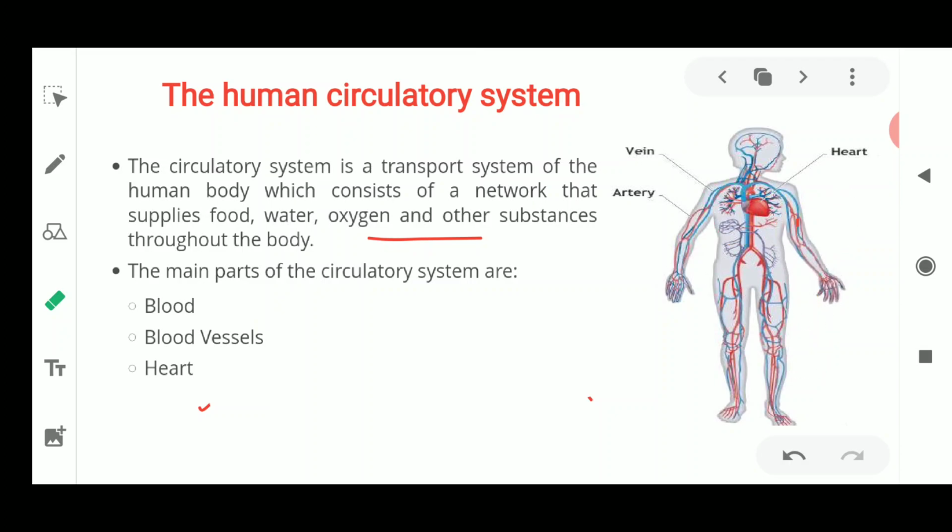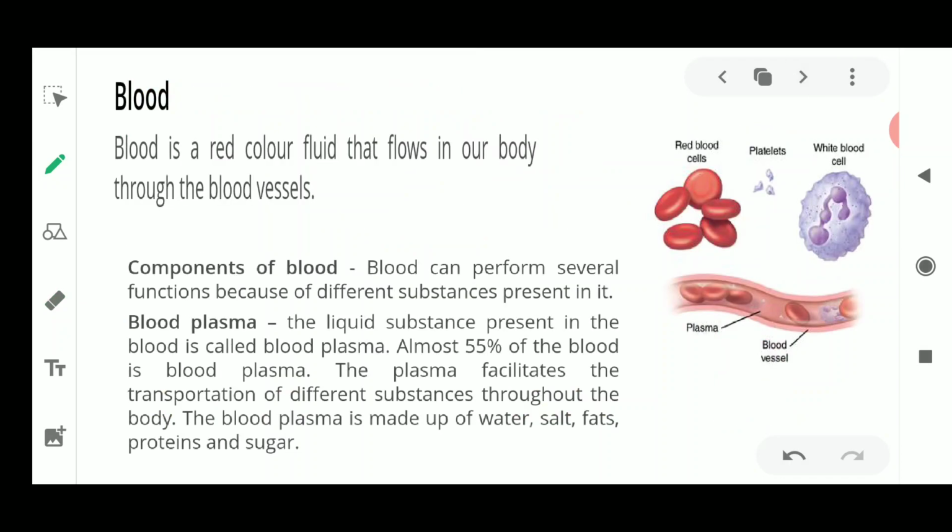Now first we'll move on to the first part, that is the blood in the human circulatory system. Now what is this blood? Sometimes you get hurt, sometimes you get a cut in your finger, or while playing you get a wound on your knees or hand. Then you see a red colored liquid coming out from the cut portion. This red colored fluid which flows out from the body is termed blood. This blood is a fluid tissue. Now what is this tissue?